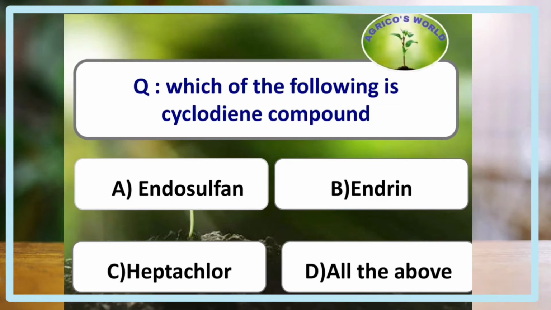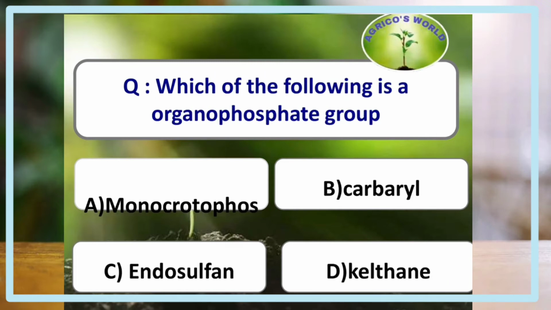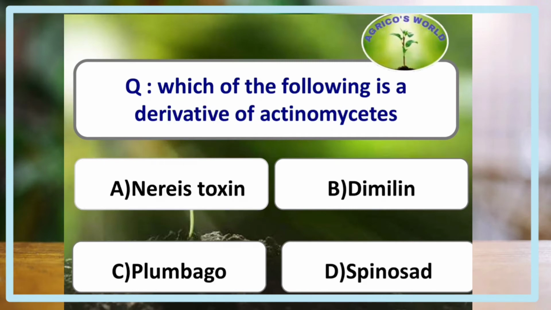Which of the following is a cyclodiene compound? The answer is endosulfan, endrin, heptachlor. All the three are the cyclodiene compounds. Which of the following belongs to the organophosphate group? The answer is monocrotophos. Which of the following is a derivative of actinomycetes? And the answer is spinosad.